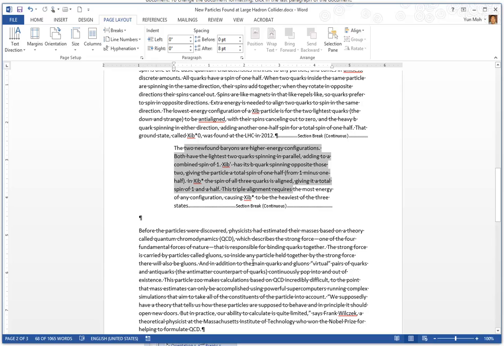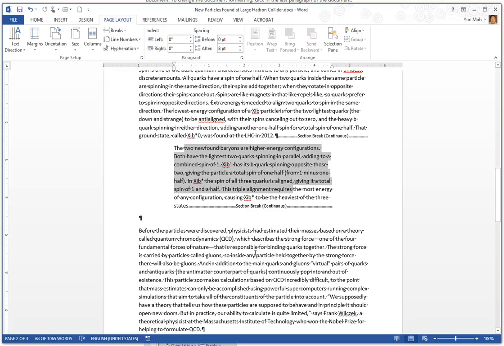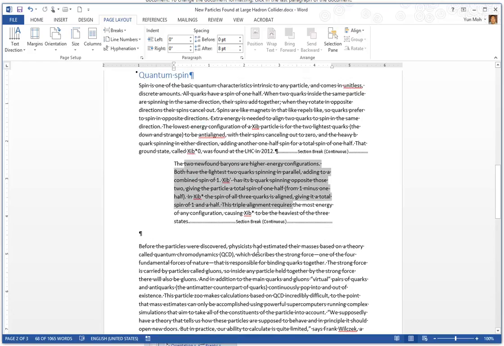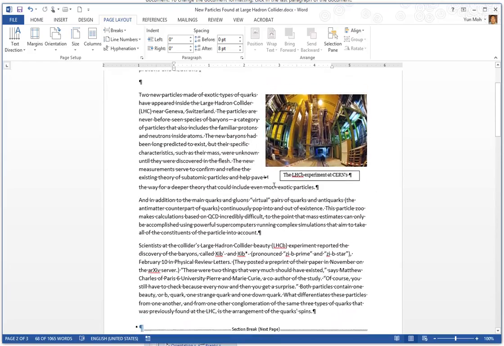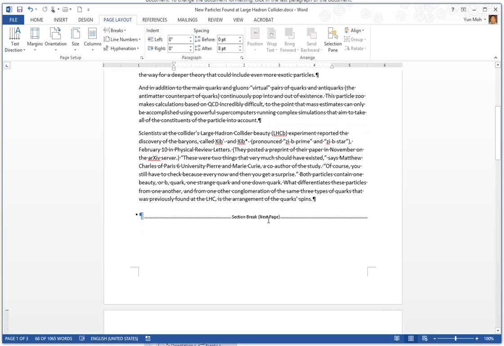Alright, so then let's talk about even page and odd page section breaks. This will be a little bit easier to explain by first deleting these breaks.